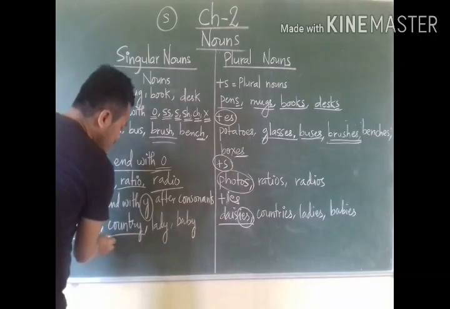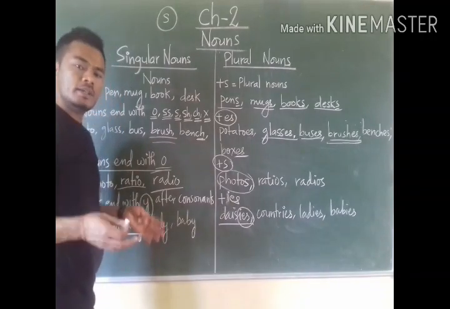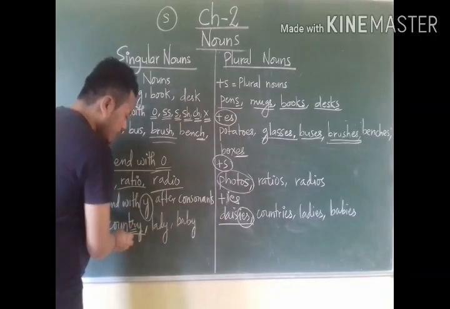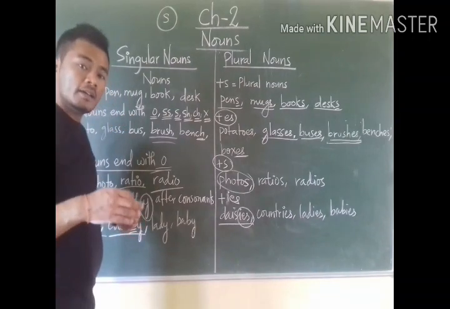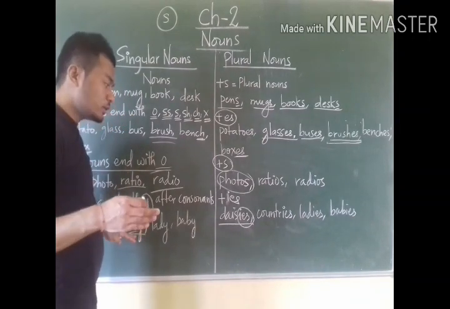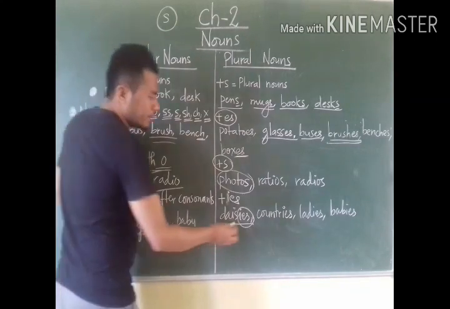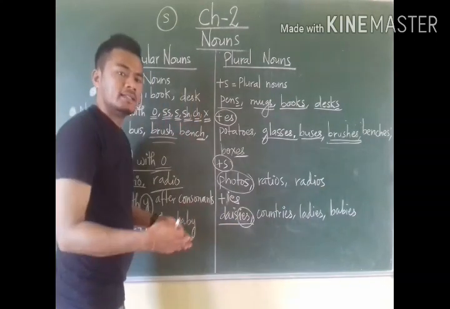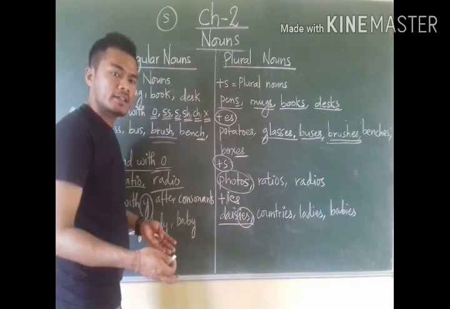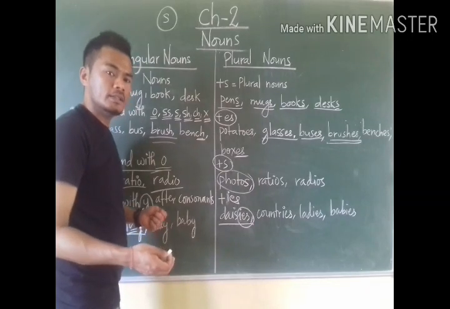In the same way country also ends with y but has a consonant r before y. So after removing y, if I add ies, it becomes countries, plural.